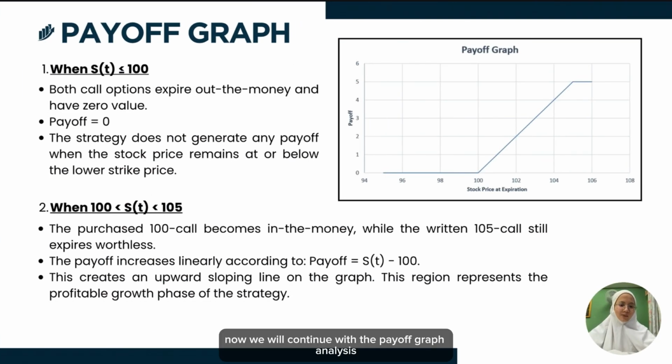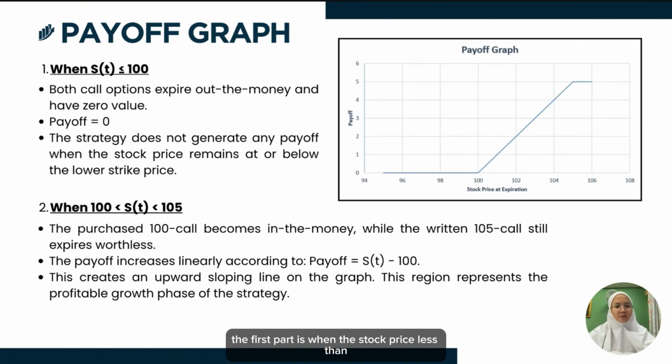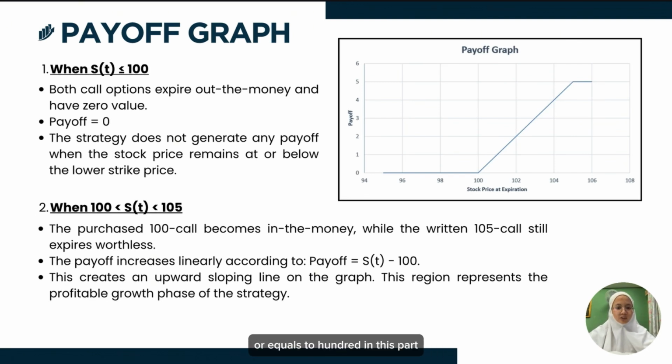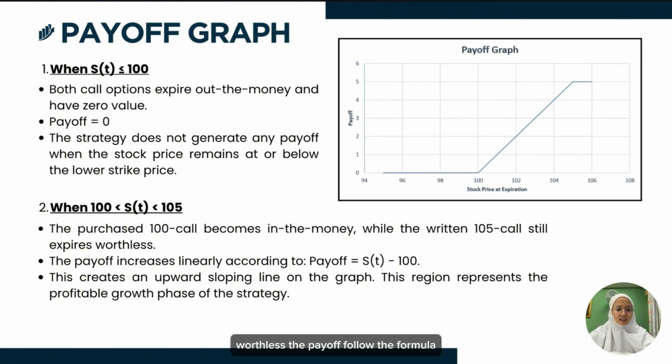Now we will continue with the payoff graph analysis. This graph consists of 3 parts. The first part is when the stock price is less than or equal to 100. In this part, both call options expire out of the money and have 0 value, so the payoff is equal to 0. The next part is when the stock price lies between 100 and 105. In this part, the purchased 100 call becomes in the money, while the sold 105 call still expires worthless. The payoff follows the formula payoff equals stock price minus 100.